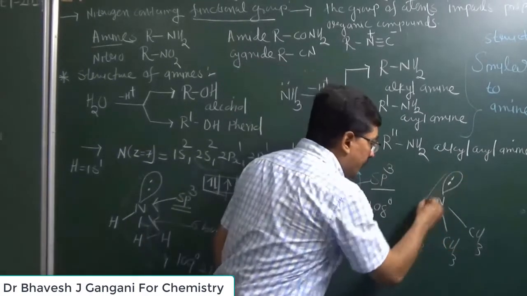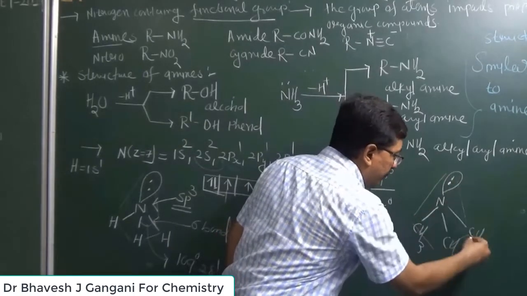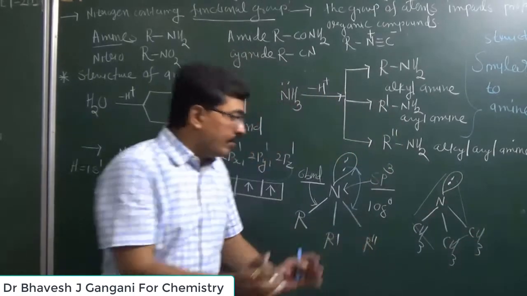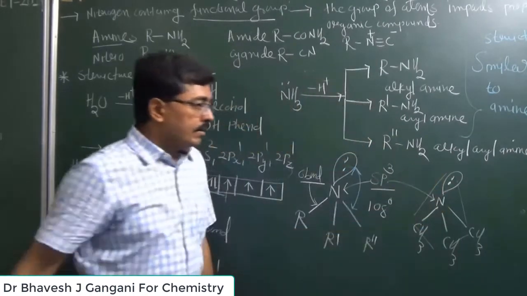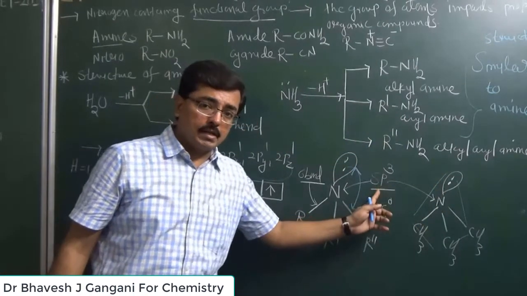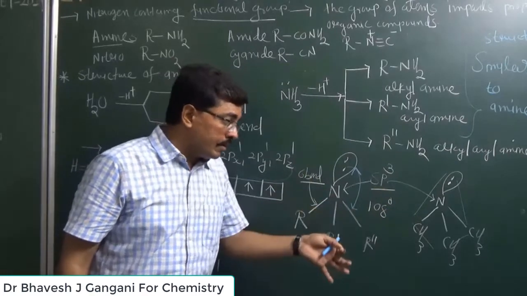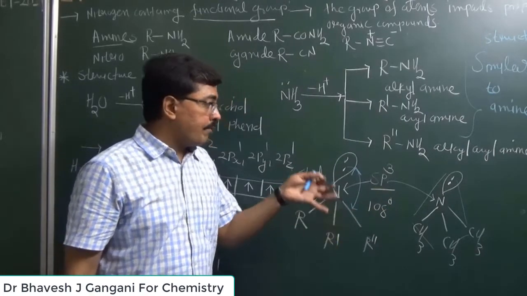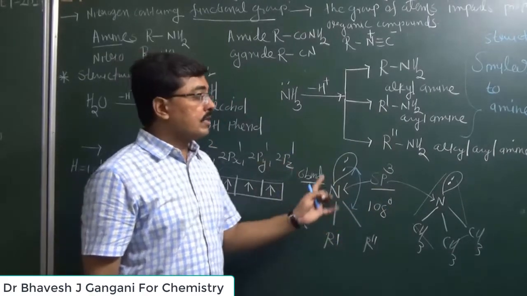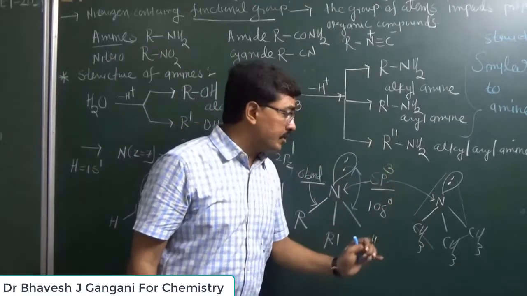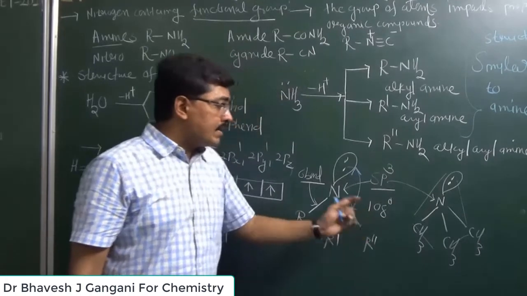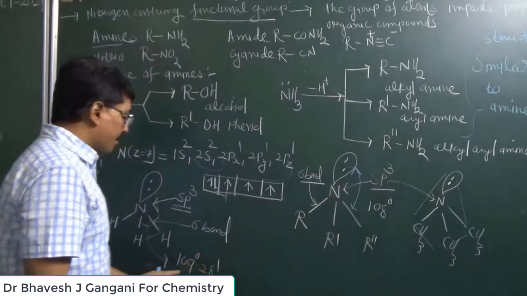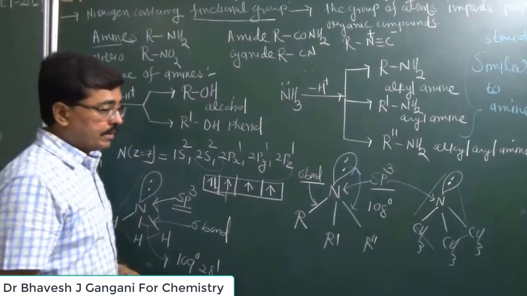This bonding and non-bonding electron pair feel repulsion, and therefore the bond angle will be slightly less. The remaining things are as it is, and the type of hybridization will be sp3. So in the structure of amine, nitrogen has sp3 hybridization, but the bond angle is a little less as compared to the bond angle in ammonia.